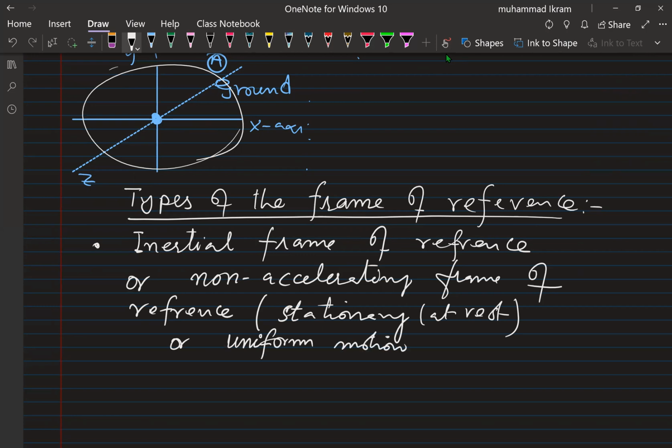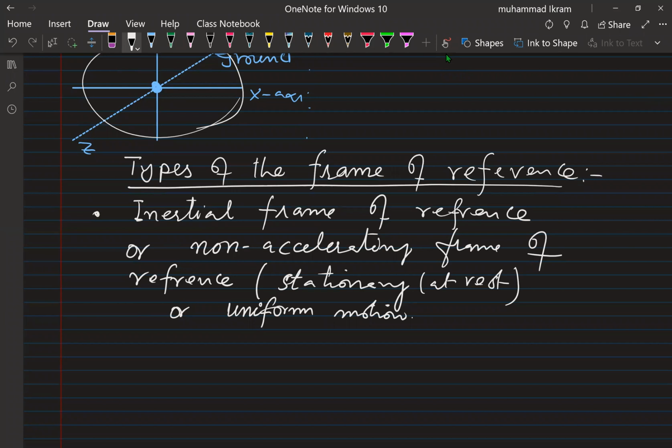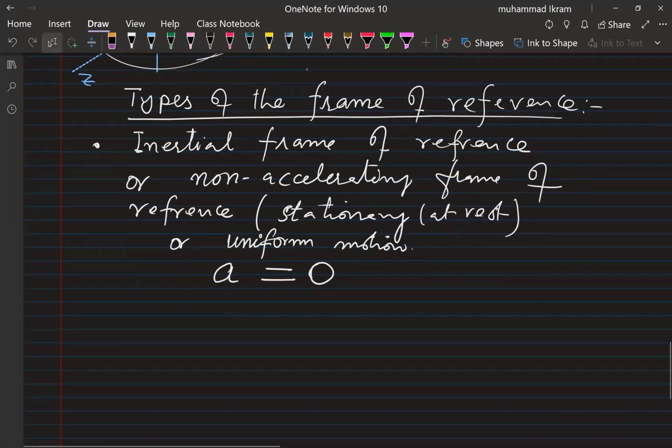The frame of reference which has the uniform motion. That is simple. I would like to say that it is the frame of reference which has zero acceleration by all means. Normally we take, for example, an aeroplane moving at a constant speed, or the bus stop. Those are examples of the inertial frame of reference.